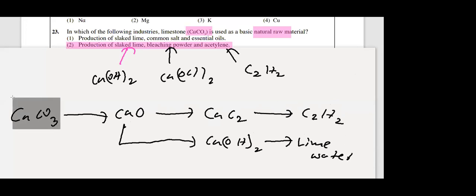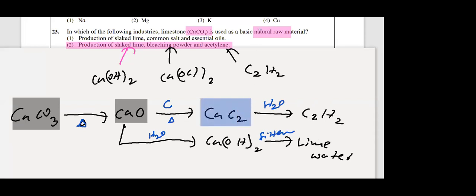Important. Limestone you can convert into quicklime by heating. Then you can convert this by heating with carbon. Then you get calcium carbide. If you add water you get acetylene, C2H2. Then this one you can add water, you can get calcium hydroxide. You can filter this and get the clear solution called lime water. That's very important. Calcium carbide, acetylene. Here calcium hydroxide is like lime, and then you can dissolve that in excess water and filter and get lime water.